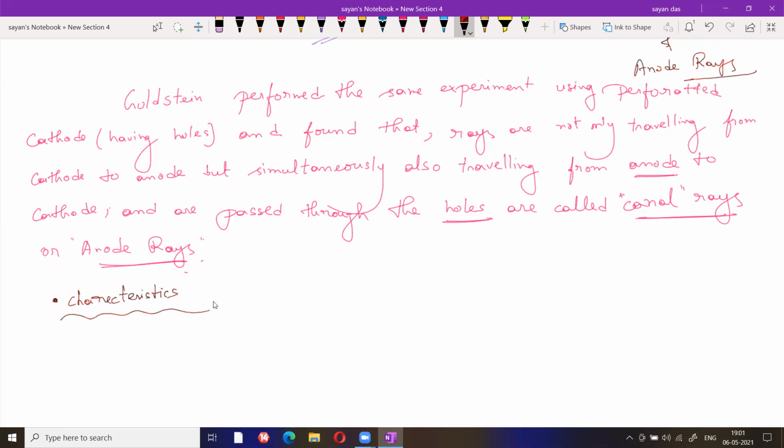But what is the difference? The difference is basically the e by m ratio. That is the main difference, e by m ratio. And another difference is that cathode ray is a negatively charged species, the negatively charged electron was discovered from cathode ray. So that's why cathode ray moves towards the positive external field.